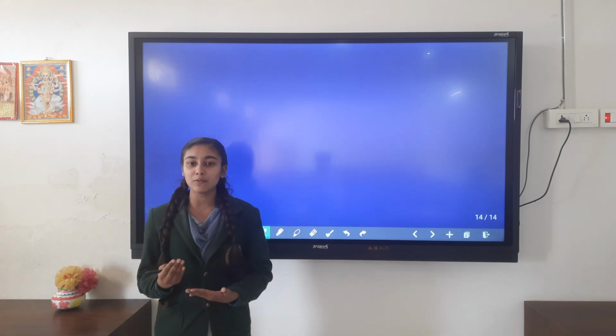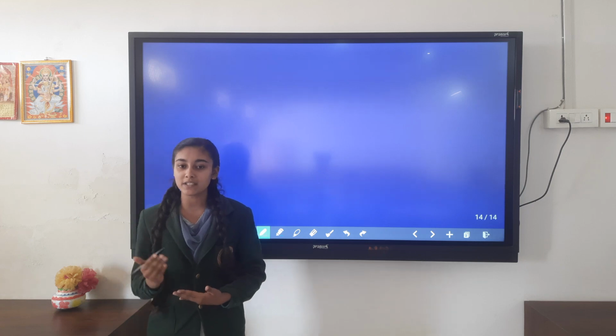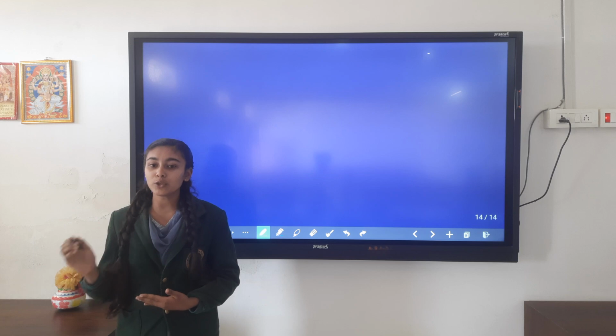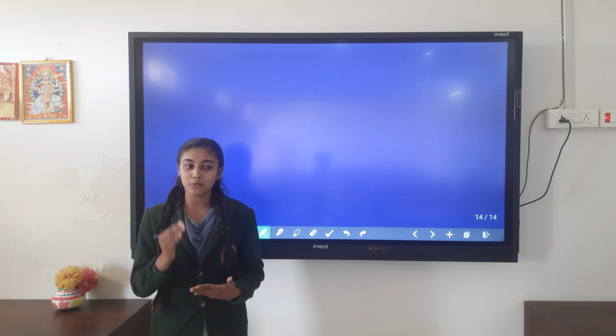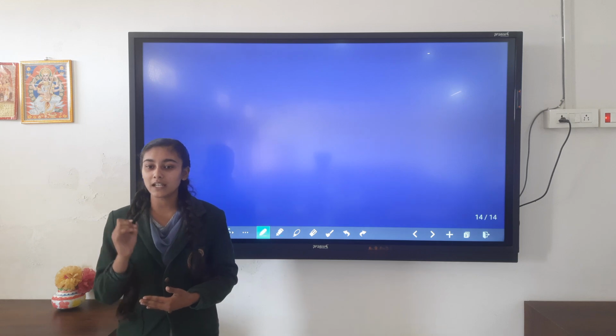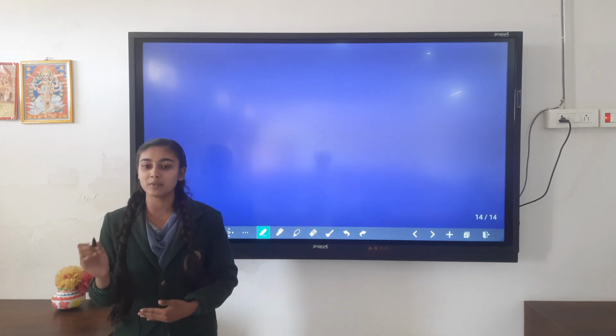First of all, I would like to tell you all why we need to classify elements. By now we know that the elements are the basic unit of matter, and at present 118 elements are there. So it is very difficult to study the properties of each element individually. So the scientists decided to classify the elements in a sequential way so that their properties become easy to